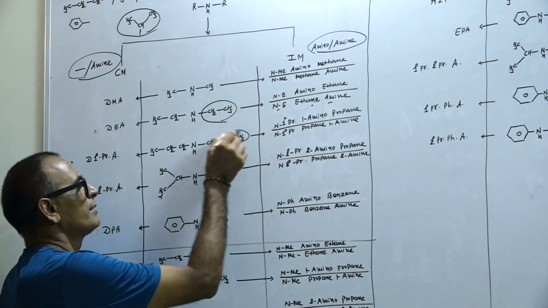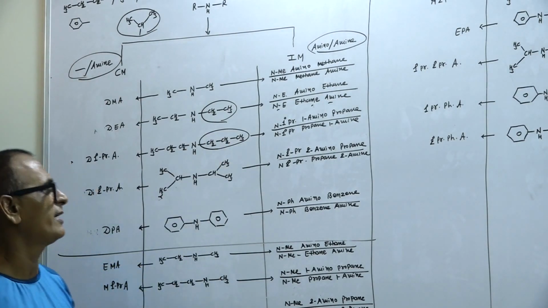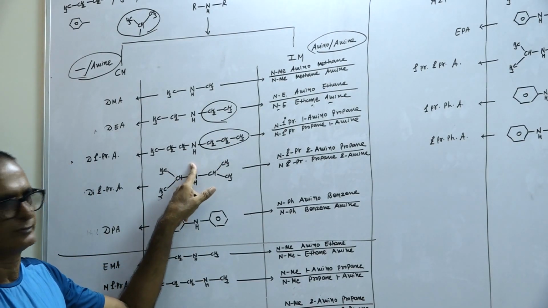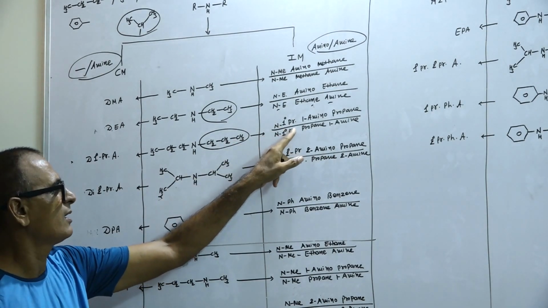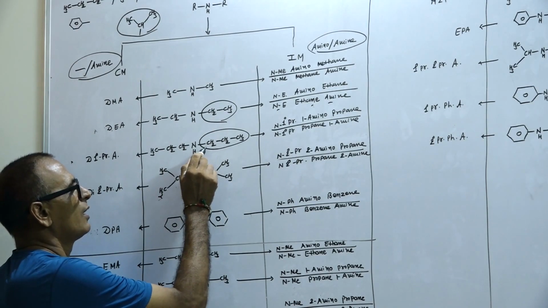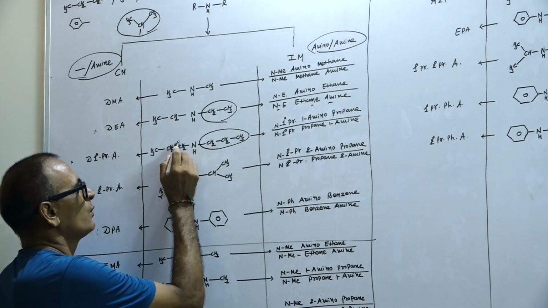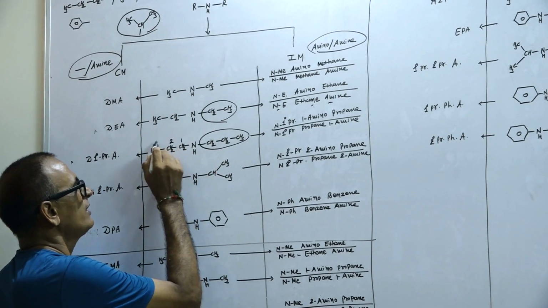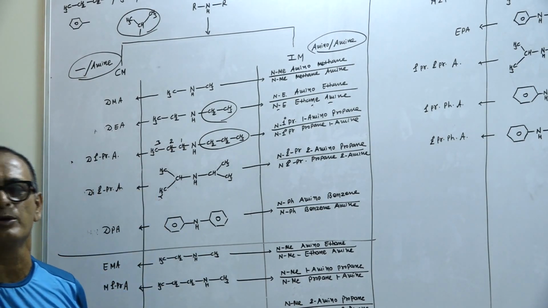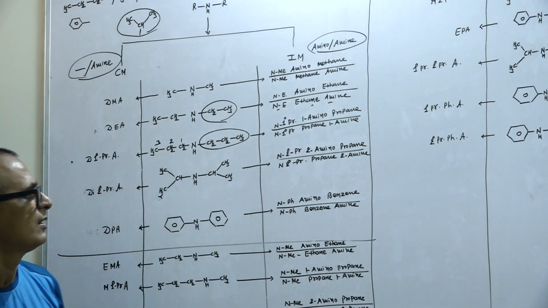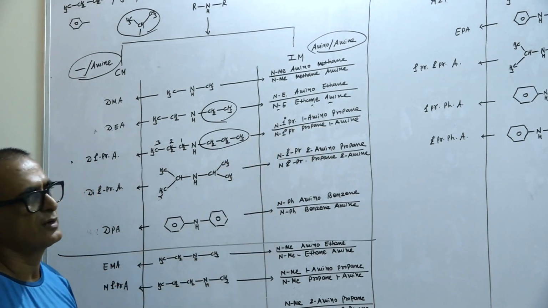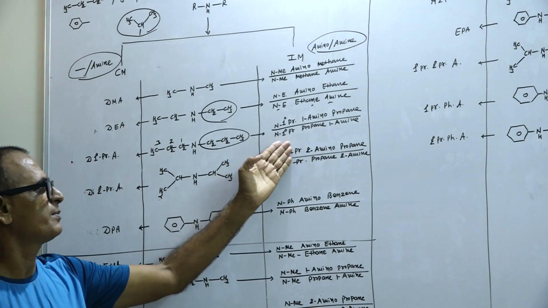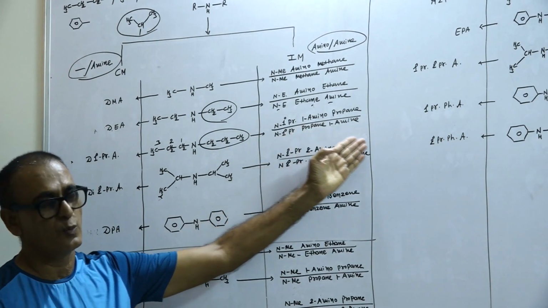Here, the primary propyl group is directly attached with nitrogen. That's why N-primary propyl, this one amino propane. When there are 1, 2, 3, more than 2 carbons, you have to give the numbering. N-primary propyl 1-amino propane, otherwise you can say N-primary propyl propane 1-amine.